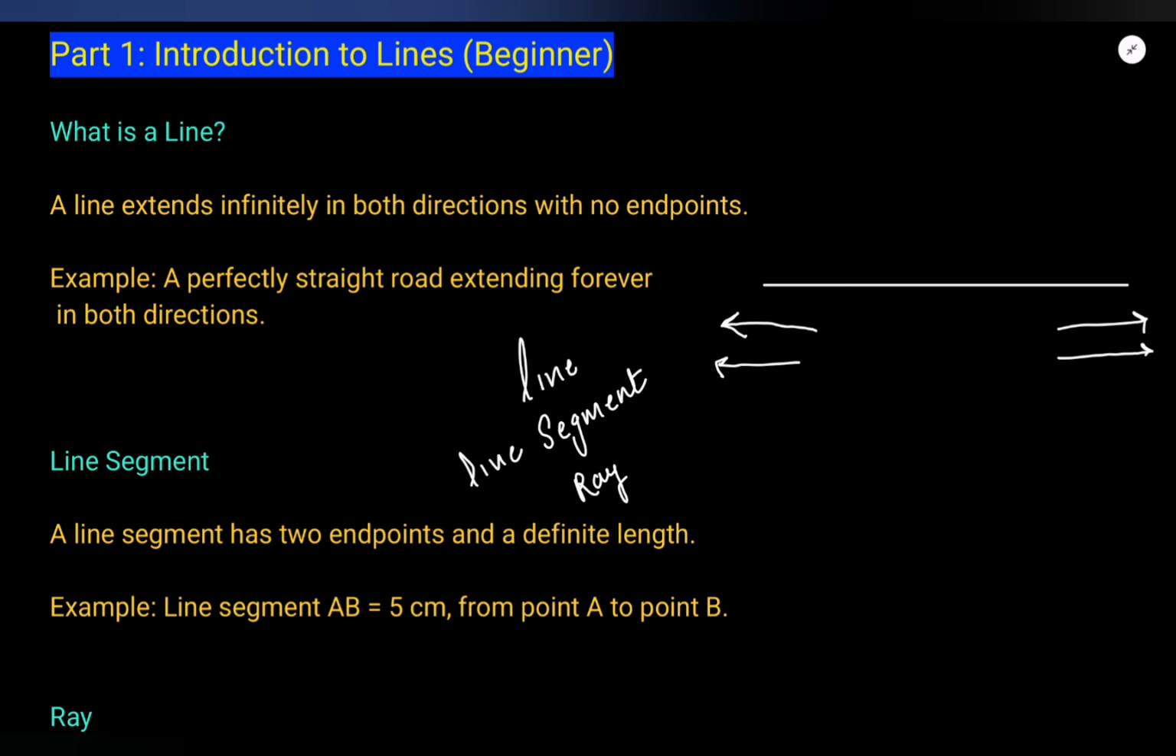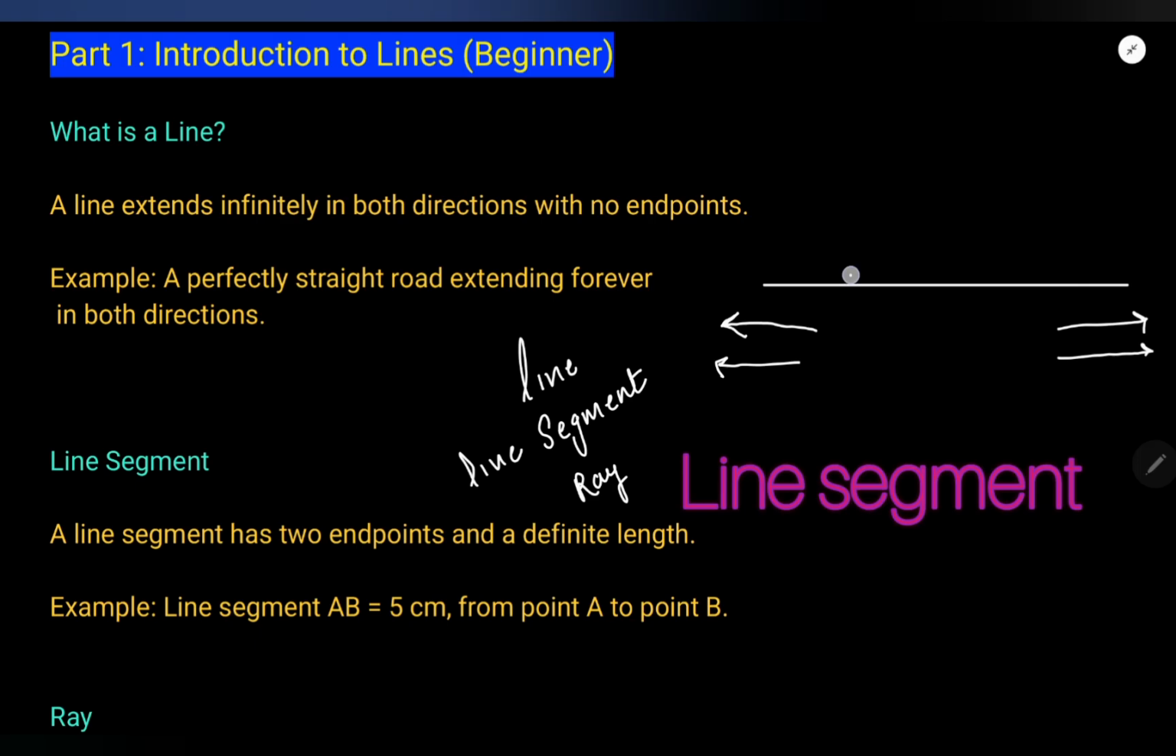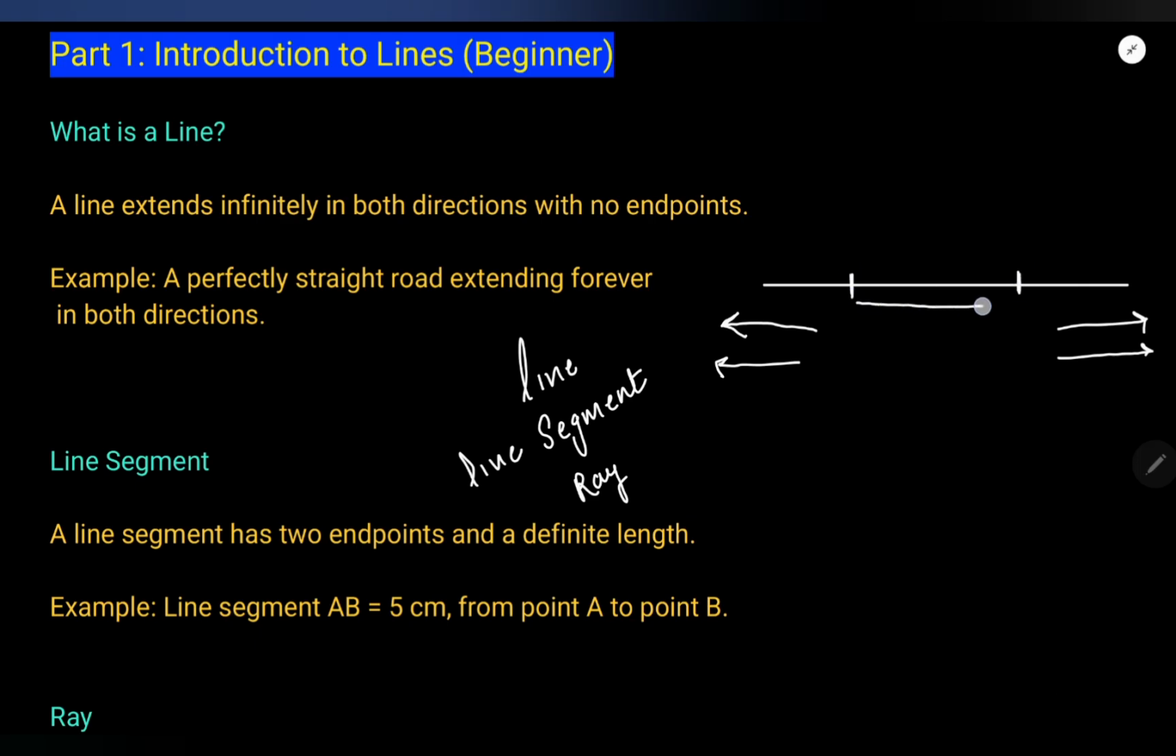It is not a line segment. It is not a ray. It is a line. Then what is a line segment? Suppose I mark 2 points here and I want only this part of the line. This part is of fixed length. Suppose I say this is 5 centimeter. When it is of fixed length, that is called a line segment.